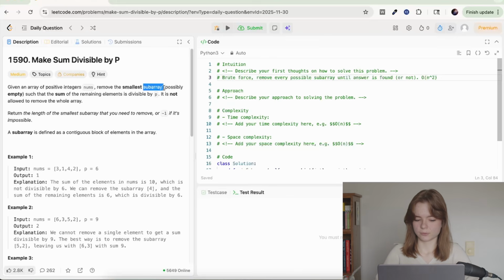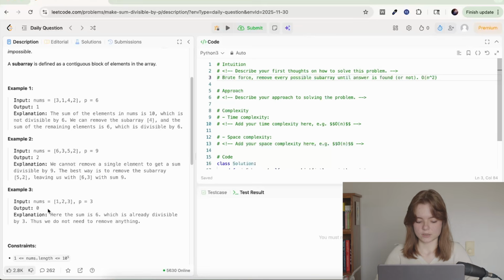Right. So would that be an improvement if we just say, okay, first we check if the sum is divisible. If it is, we just remove 0. If it's not divisible, then we get the remainder. And then the remainder is the number that we want to check against for the rest of the problem. Yeah, so basically after that, we just want to find a subarray that adds up to the target. I mean, this is pretty close to what we were talking about in the first place, but it's a little bit better than the brute force because we're not recalculating every single time.